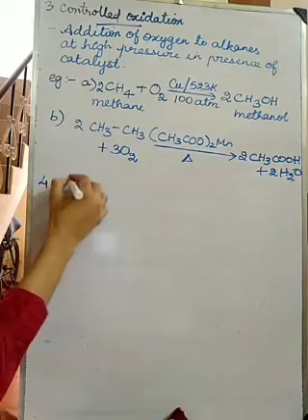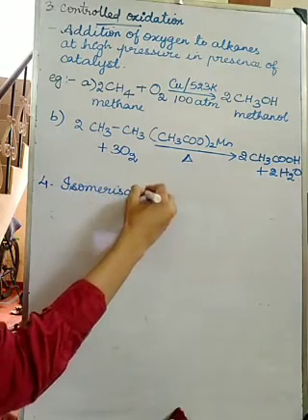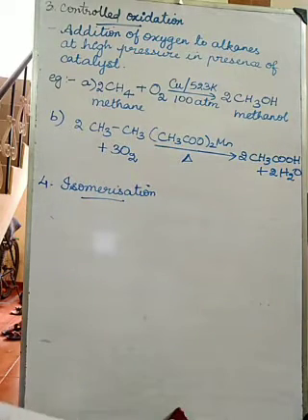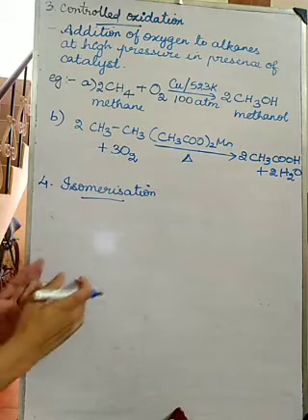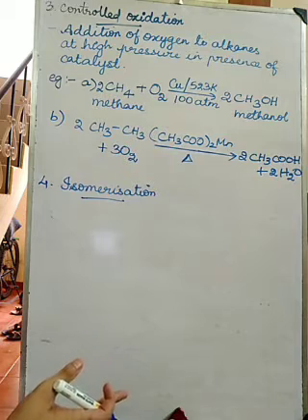Next is isomerization. What do you mean by isomers? Isomers means they have the same molecular formula, but different structure.